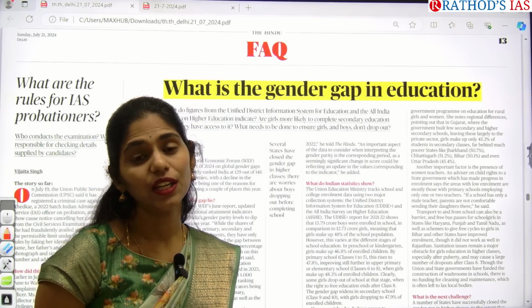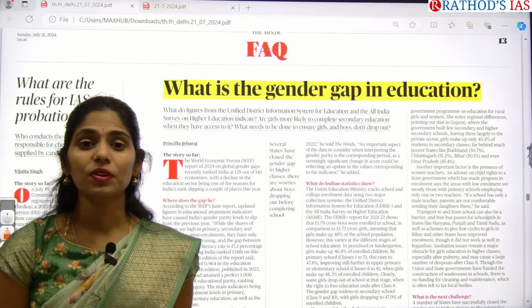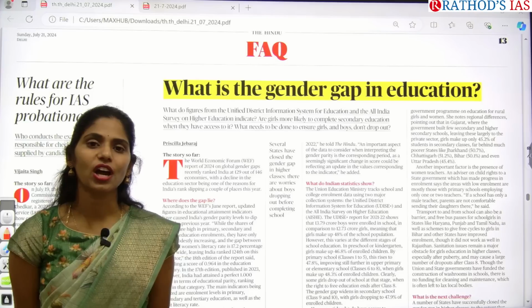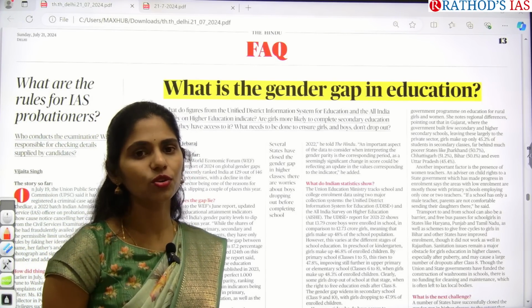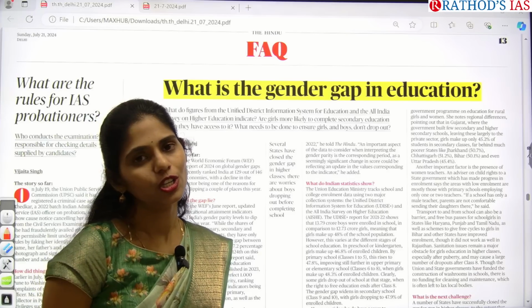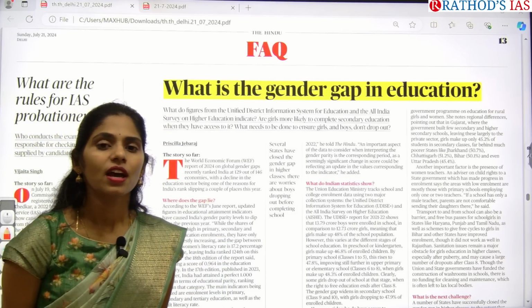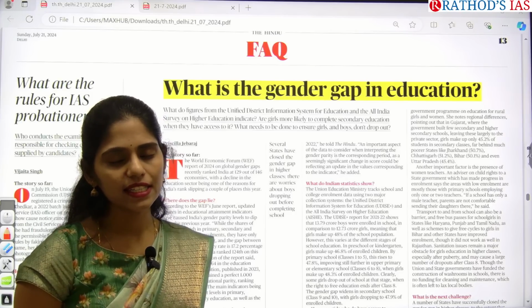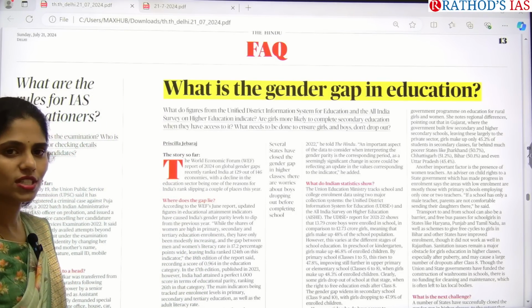Even Article 21A talks about the right to education, and we have the Right to Education Act of 2009, which talks about free and compulsory education for children below 14 years of age. Even though we have most of the laws and fundamental rights, this article is saying that the gender gap is still persistent in education. Now let us dive into this article.